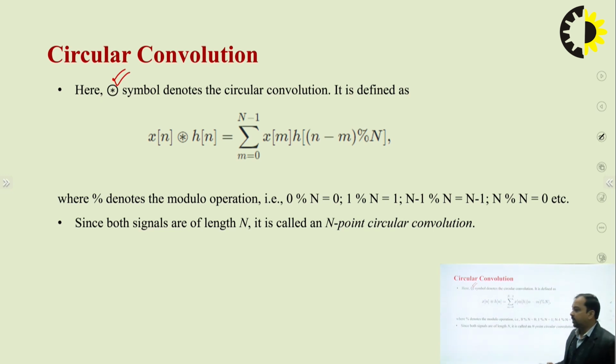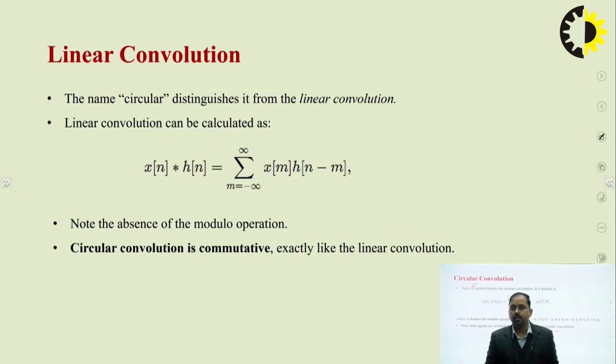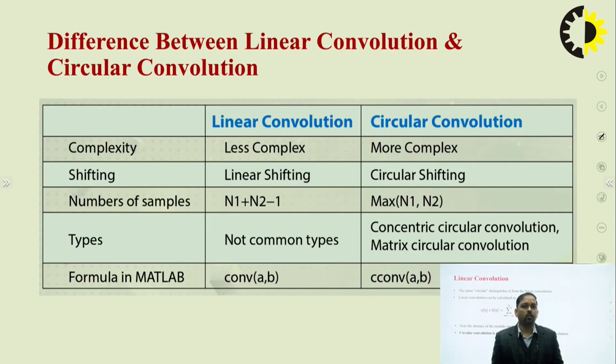Since both the signals, x of n and h of n, are of length n points, this is also called n point circular convolution. It means both sequences x of n and h of n have to be of equal length, and the length is n. We are already aware of the linear convolution summation. Circular convolution is also commutative, exactly like linear convolution. This is a property of circular convolution.